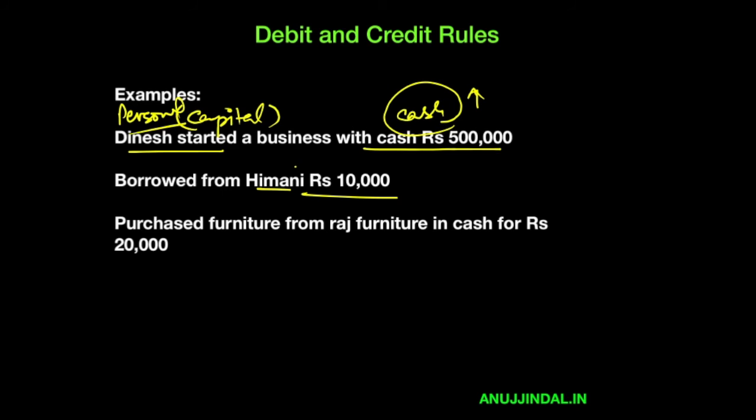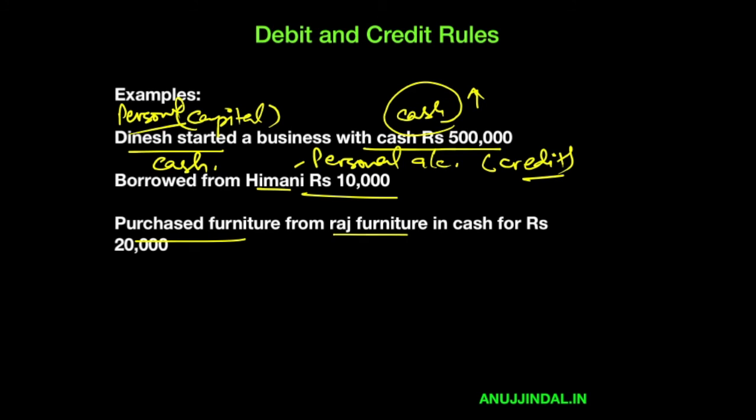Who? Himani. Himani is a personal account, not a real account. The rule is you debit the receiver and you credit the giver. Because she is the giver here, you are going to credit her. And what did you receive? You received cash, and therefore you're going to debit cash because it is a real account.